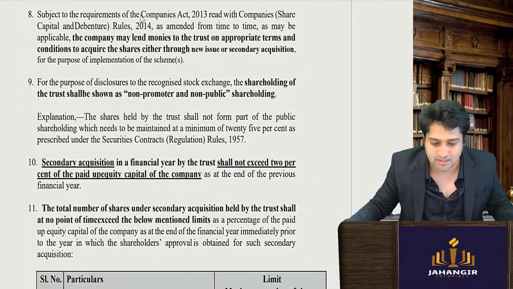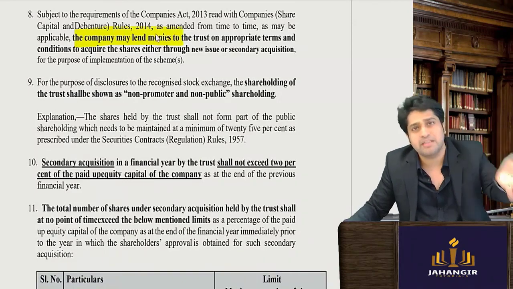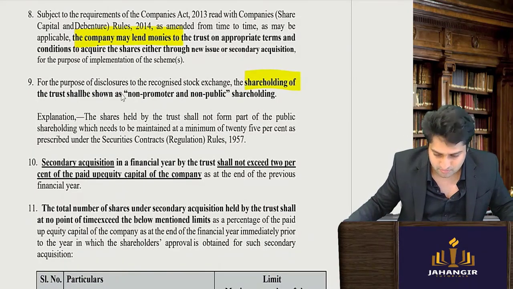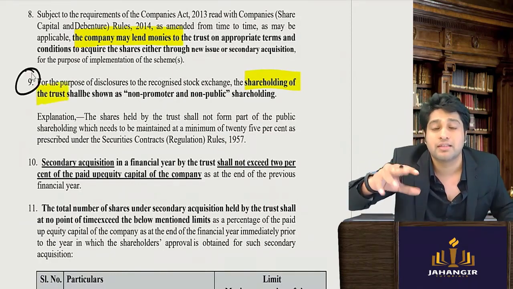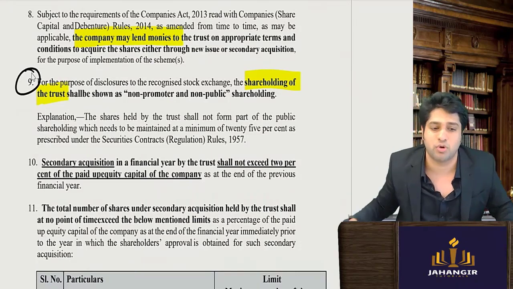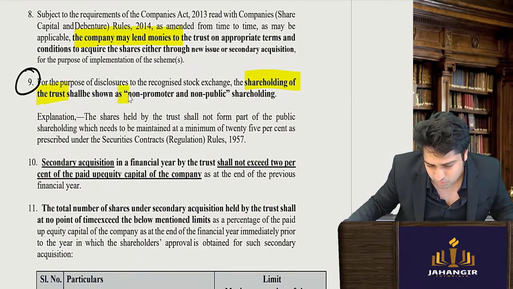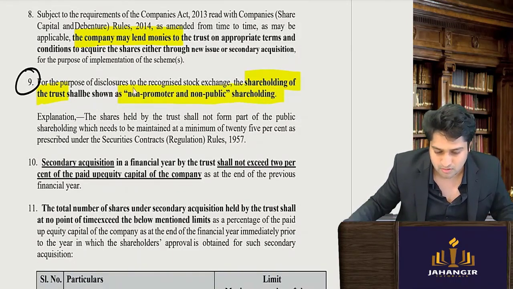The money, the trust, from where will they get it? The company will lend the money to the trust. The shareholding of the trust will be shown separately. Don't you think we have to know how many shares this trust is holding? So the shareholding of the trust will be known as non-promoter, non-public shareholding.